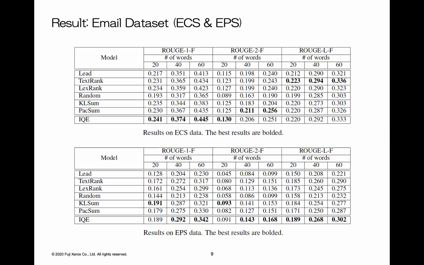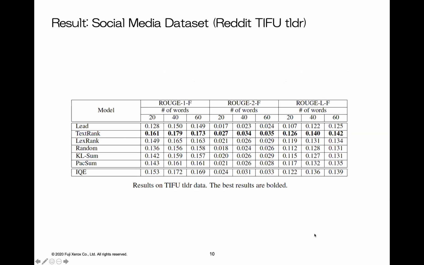So here's the result. IQE is our proposed model, and the others are baseline models. On email datasets, our model outperformed baseline models in most metrics, especially on the EPS data. And here are the results on the social media dataset. Our model, IQE, outperformed most baseline models, but not TextRank.